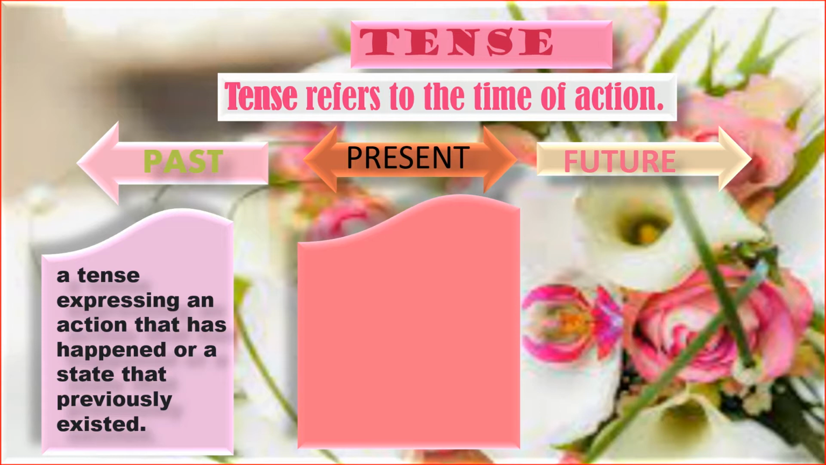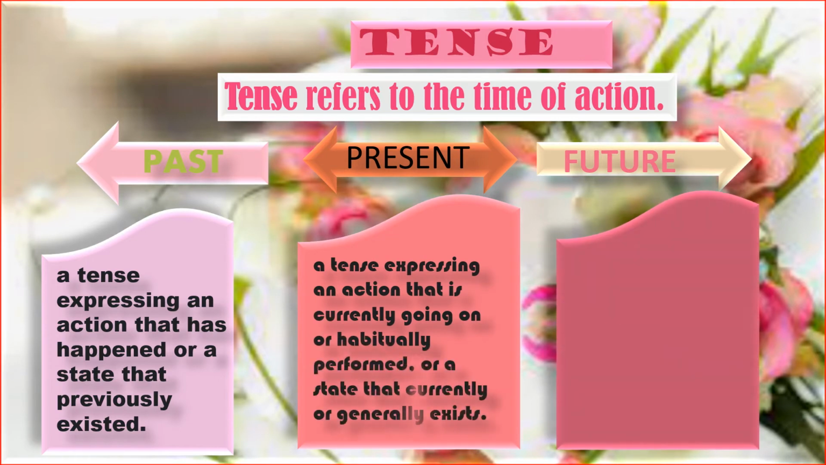What is present tense then? Present tense is a reference to action that takes place now at this point of time. Present tense is a tense expressing an action that is currently going on or habitually performed or a state that currently or generally exists.